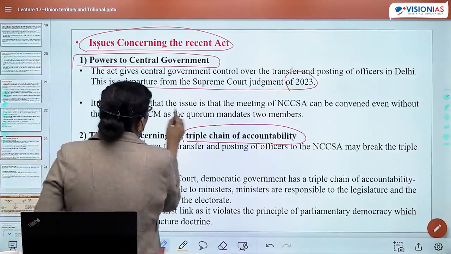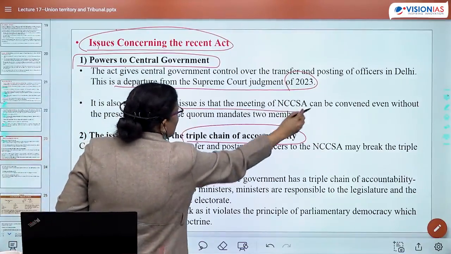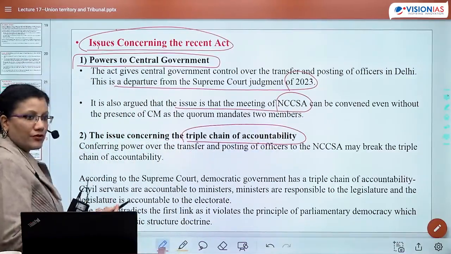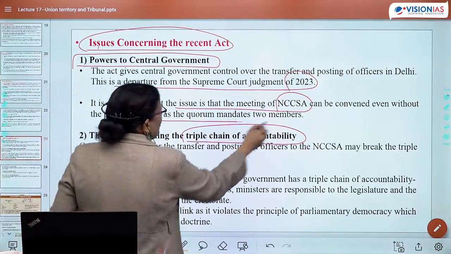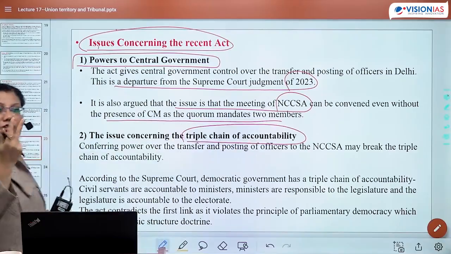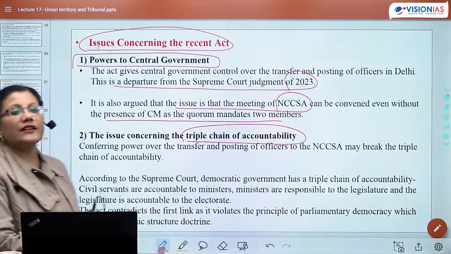Second issue is, it is argued that the meeting of this particular commission can be convened even without the presence of the CM, as the quorum mandates 2 members. So what is the next issue?